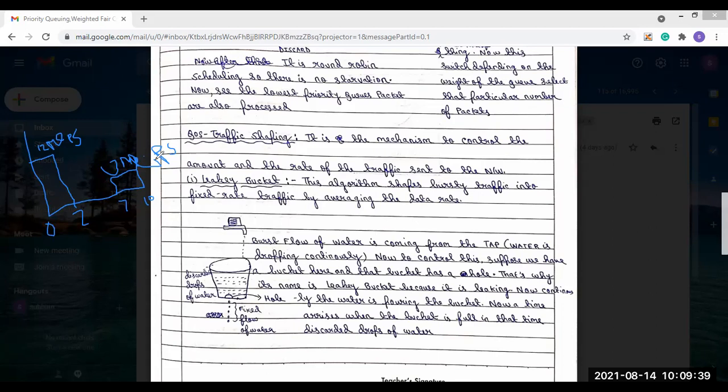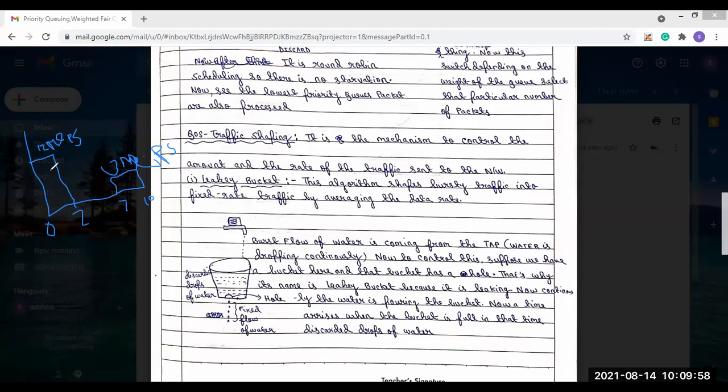This drastic changing of data is known as bursty traffic. The rate at which the data is coming changes drastically, so that's why it is called bursty traffic.